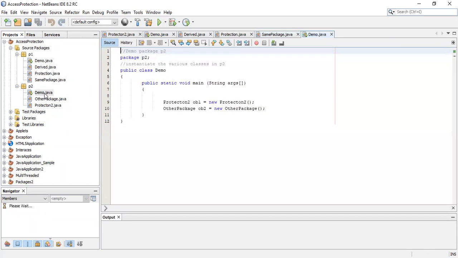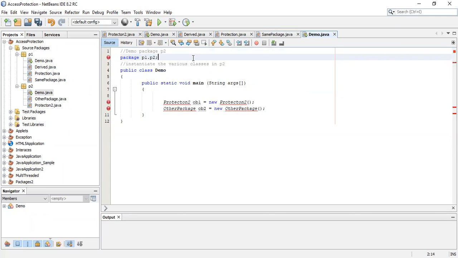In that case, you open this file and you have to write P1.P2 like this. Here it is not present, it is an assumption.